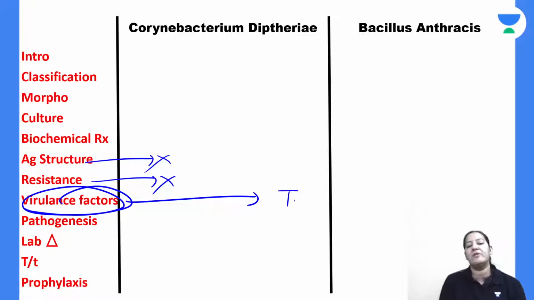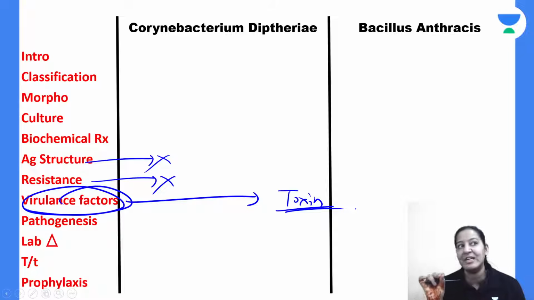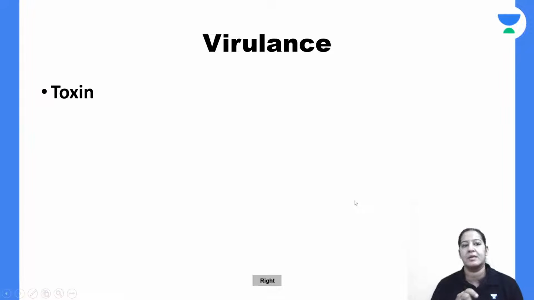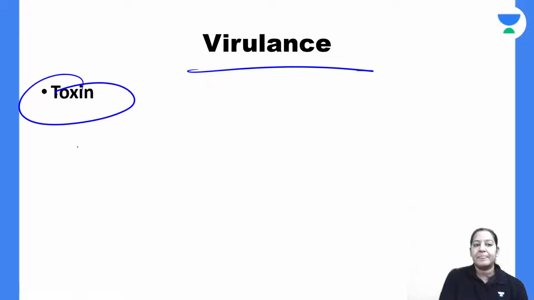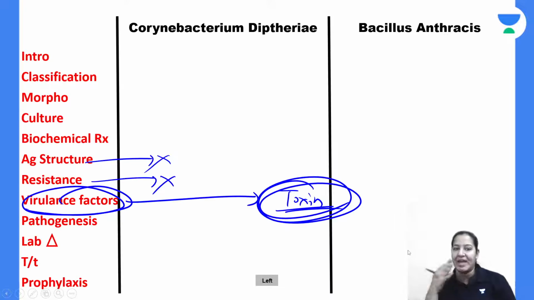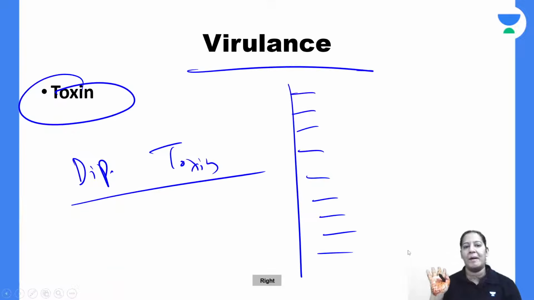The most important virulence factor is toxin. It produces the most lethal toxin, diphtheria toxin. Let me describe the diphtheria toxin. A short note on this is asked separately: write a short note on diphtheria toxin. In virulence factor, the toxin is diphtheria toxin. Write everything you can about it. I am teaching you the toxin, the virulence factor of Corynebacterium diphtheriae.